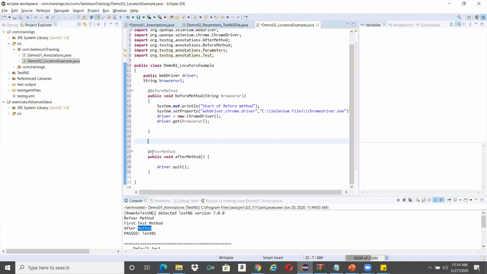So I'm trying to initiate a driver in this before method, and I'm trying to quit the driver in the after method. Don't think too much about this.